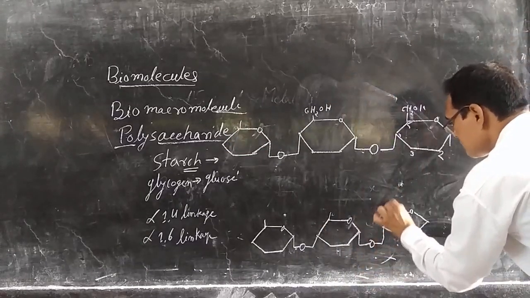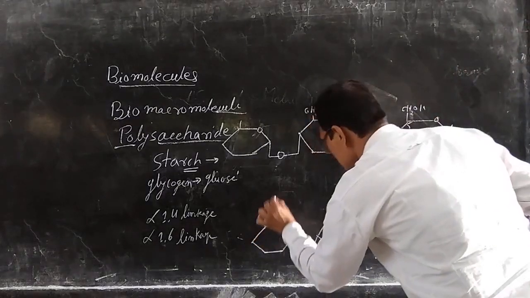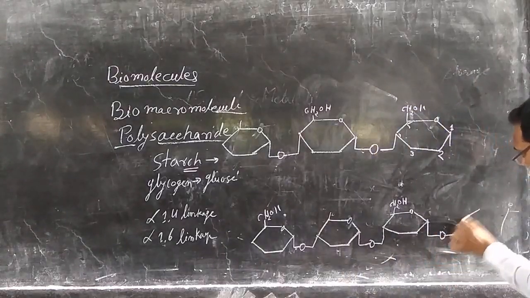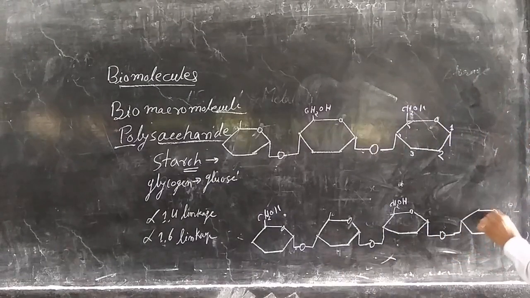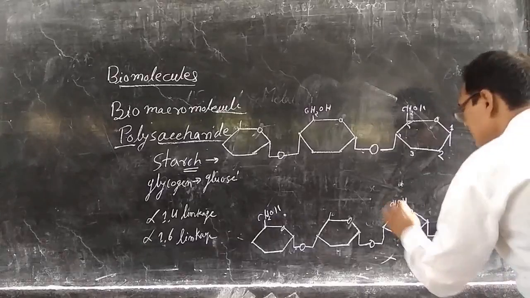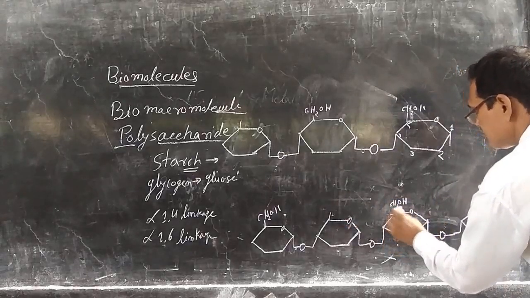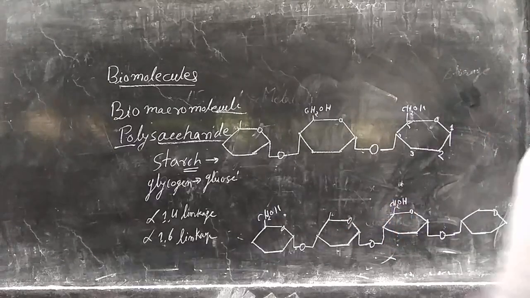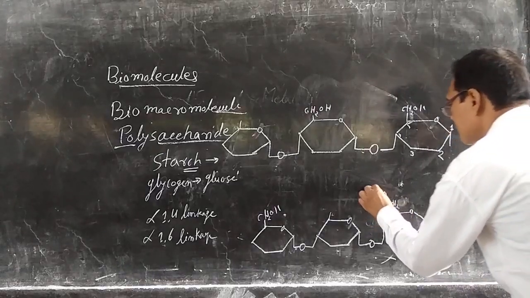So there are 1,6 linkages, that is 1st, 2nd, 3rd, 4th, 5th and 6th. Here CH2OH is linked with this O.